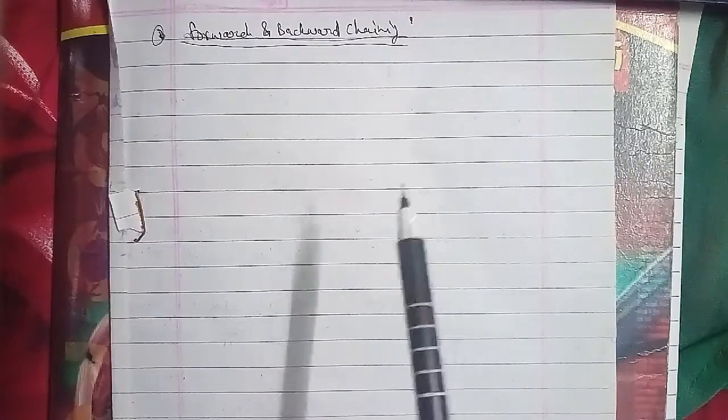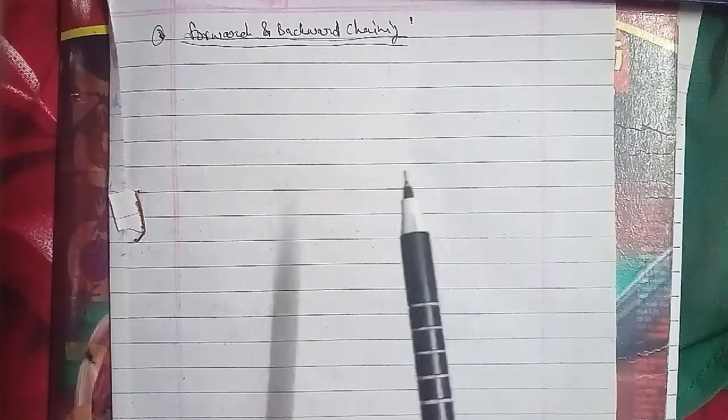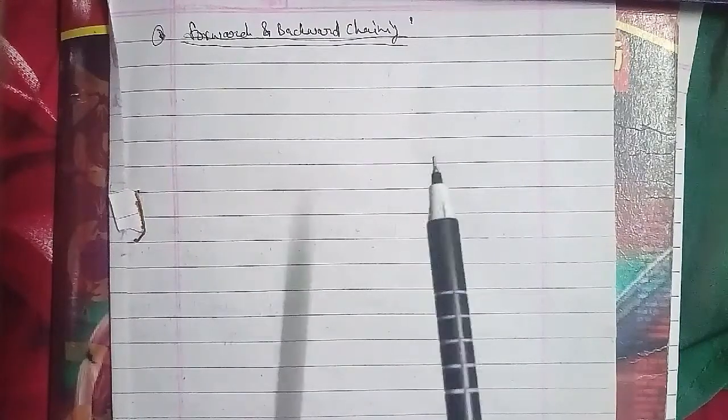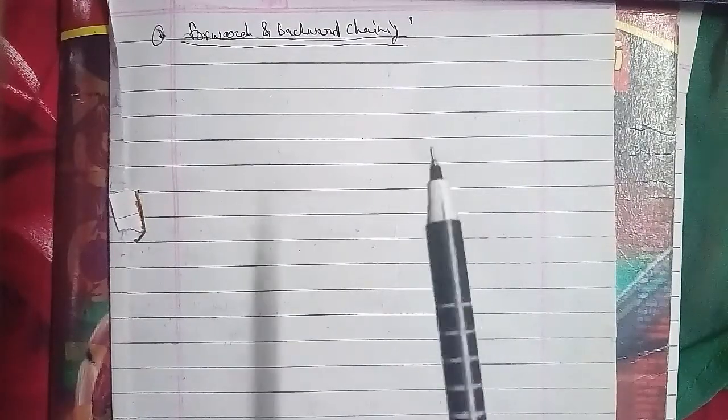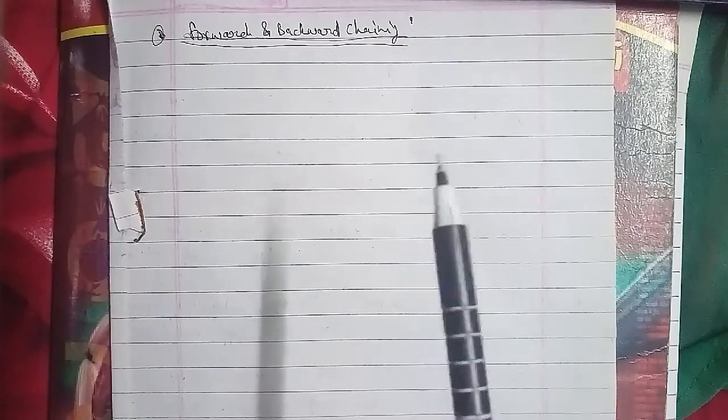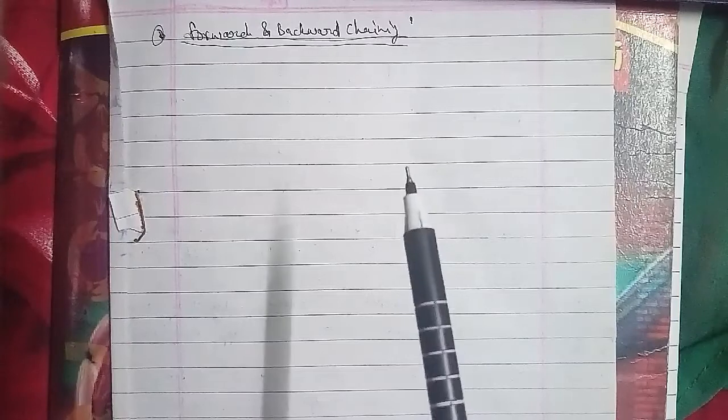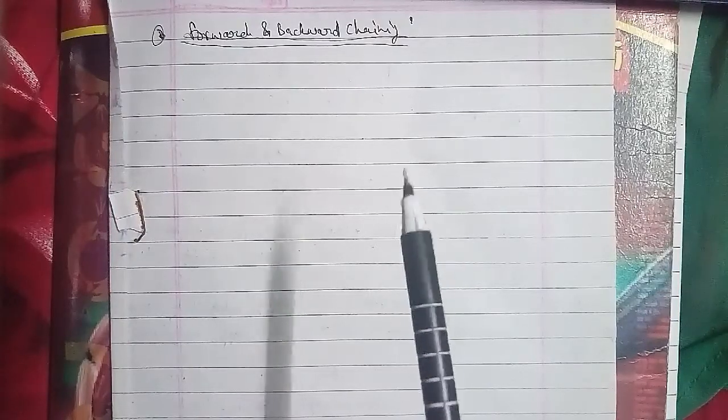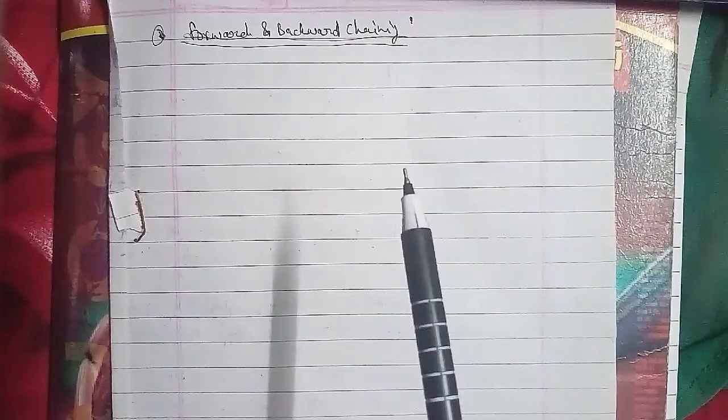The list of goals determines which rules are selected and used, so this method is called goal driven, in contrast to the data driven forward chaining inference. Next, we have to discuss resolution.